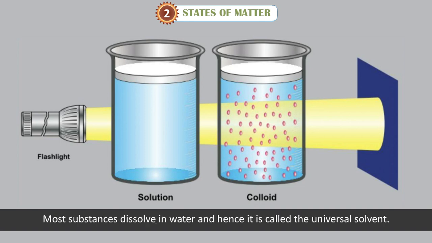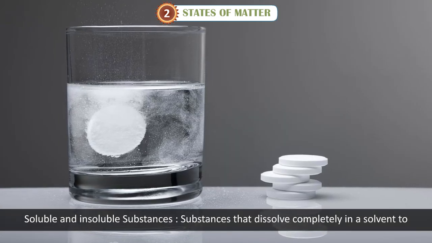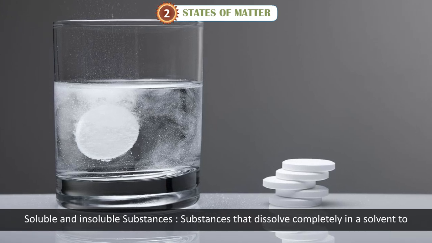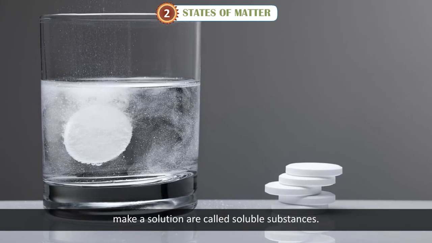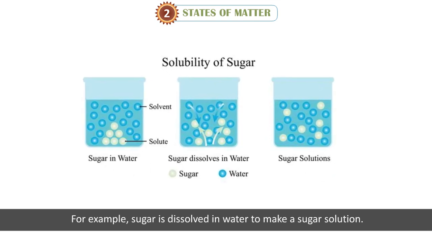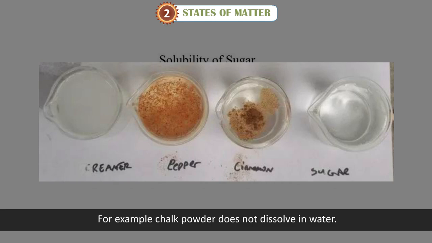Most substances dissolve in water and hence it is called the universal solvent. Soluble and insoluble substances. Substances that dissolve completely in a solvent to make a solution are called soluble substances. For example, sugar is dissolved in water to make a sugar solution. Substances that do not dissolve in a solvent are called insoluble substances. For example, chalk powder does not dissolve in water.